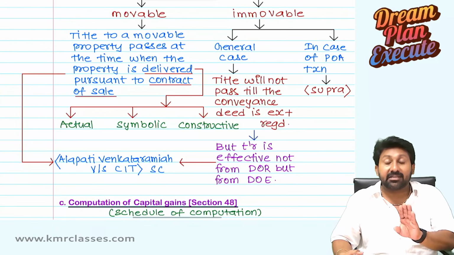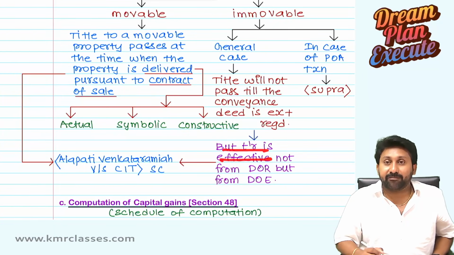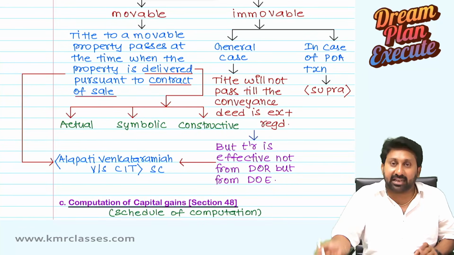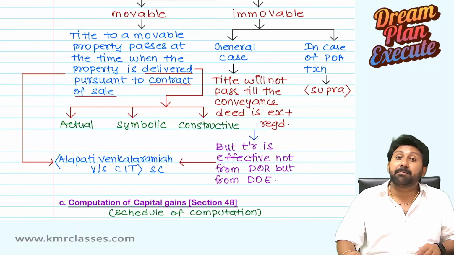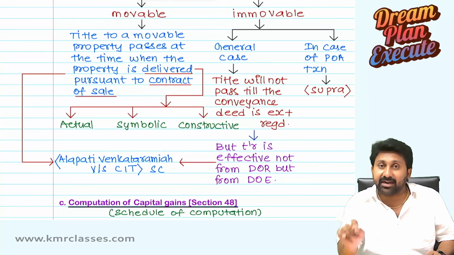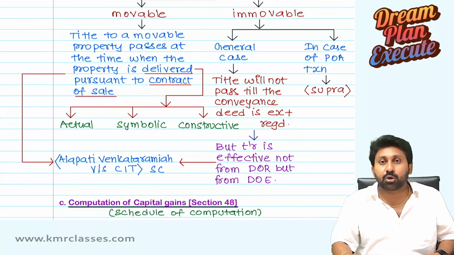Ownership will not pass. But transfer is effective not from the date of registration, but from the date of execution itself. Okay, means what? Ownership might not have passed. Transfer under this chapter will be completed irrespective of transfer of title, I mean transfer of ownership.